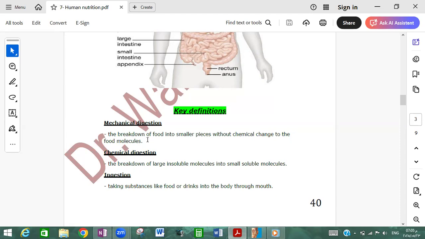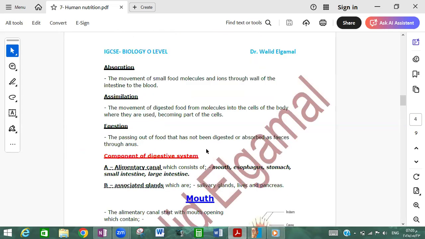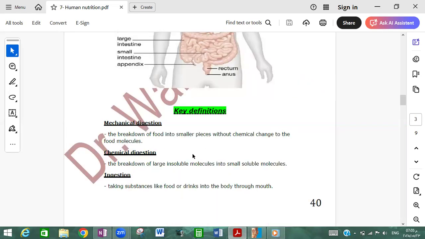Mechanical digestion is breaking down large pieces of food into small pieces without any chemical change. But in chemical digestion, it is the breakdown of large insoluble molecules into small soluble ones. For what? To make it easy for the process which is absorption.